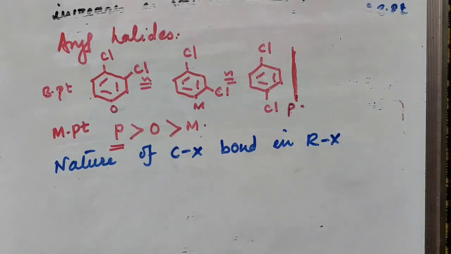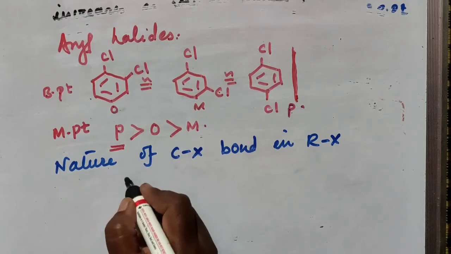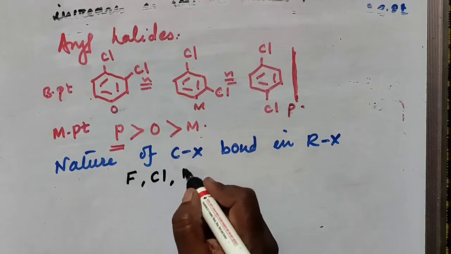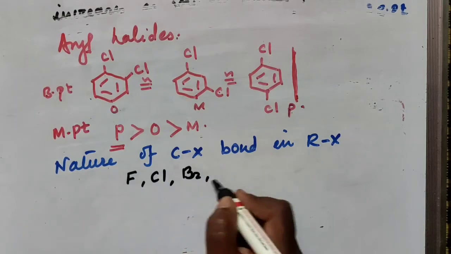So what is the nature of CX bond? If you consider CX bond, then with increase in size or with increase in molecular mass of halogens, the size of atom goes on increasing down the group in the periodic table. If you consider fluorine is the first member, then chlorine, then bromine, iodine.